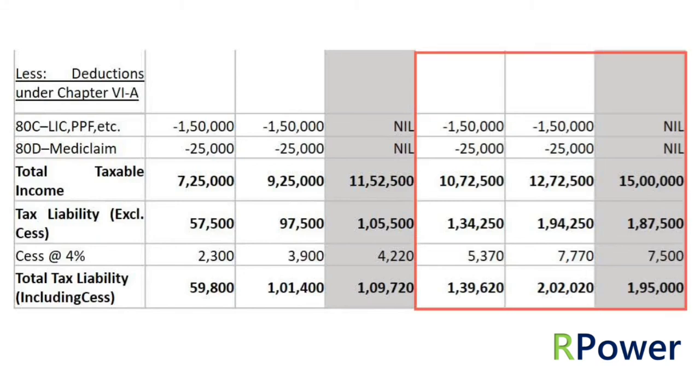Claiming deductions under scenario 1 and 2, total taxable income comes to 10,72,500 and 12,72,500 respectively, and tax liability to 1,39,620 and 2,02,020. In scenario 3, that is new regime, taxable income being 15 lakhs, total tax liability comes to 1,95,000.